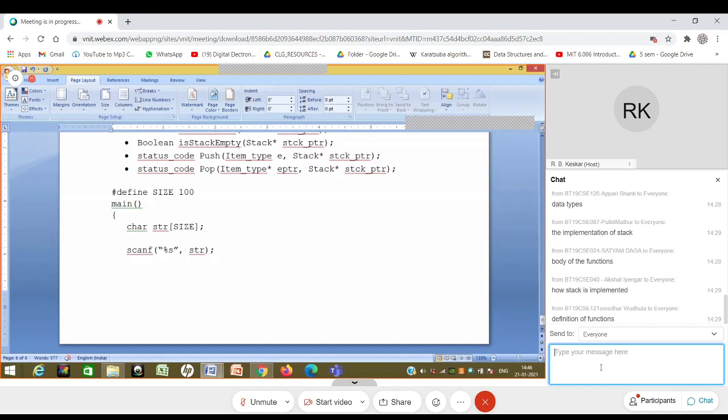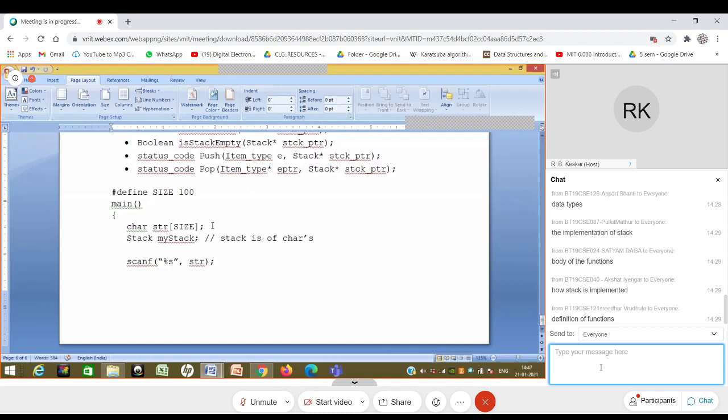The question is, can we do it by using stack? The answer is yes, and perhaps we can do it better. So instead of doing all of that, perhaps one way is I can take a stack, my stack. One small change I can make is that the item type that I defined as int, I can make it as char. So essentially here, I am assuming that the stack is of chars.